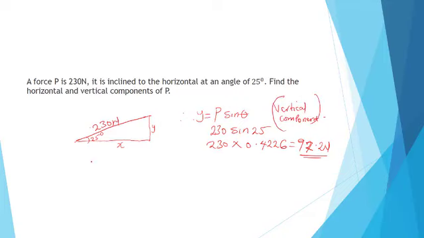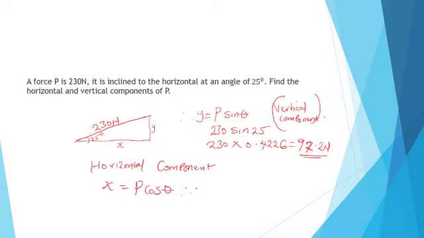Now let's deal with the horizontal component. If you want to talk about the horizontal component, let's say X, I told you that it is P cos theta.